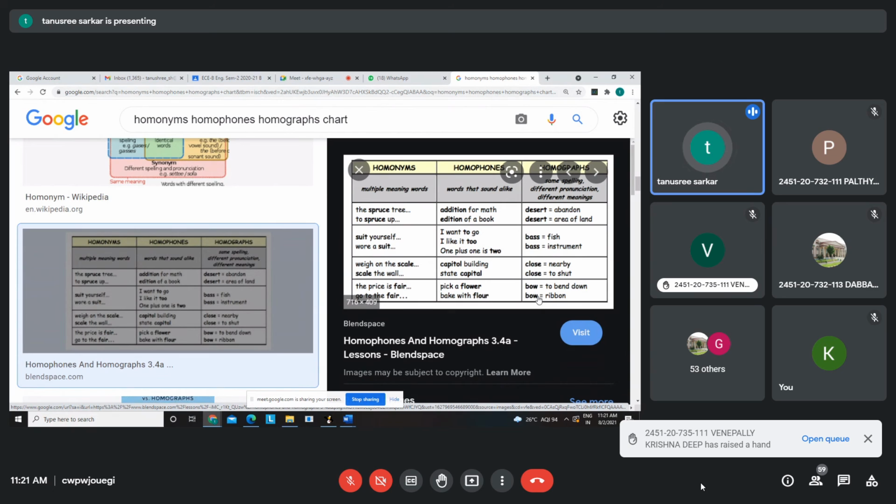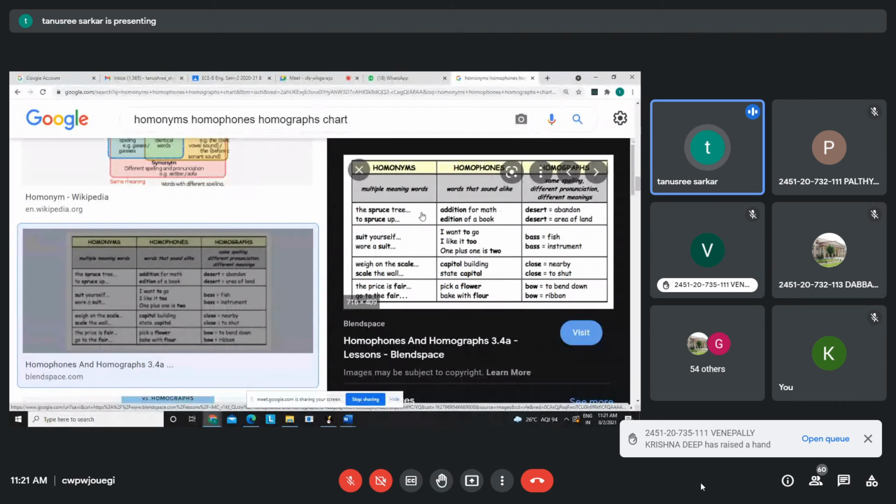Bow and bow. Bow and bow. So pronunciation is different, spelling is same, meaning is different for homographs. Okay, homographs. Graph means spelling, same, which means same spelling. Homophones: homo means same, phones means pronunciation, same pronunciation, but spelling is different.